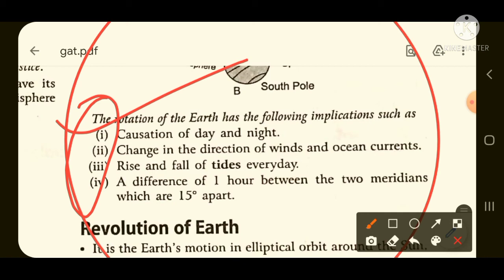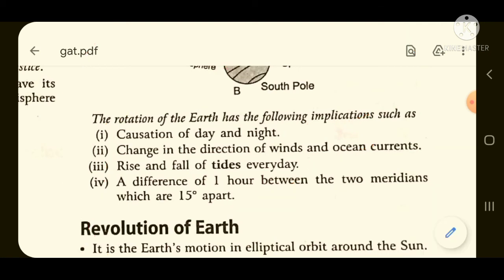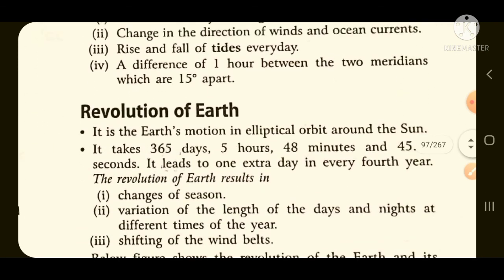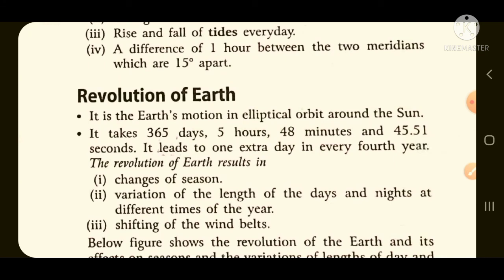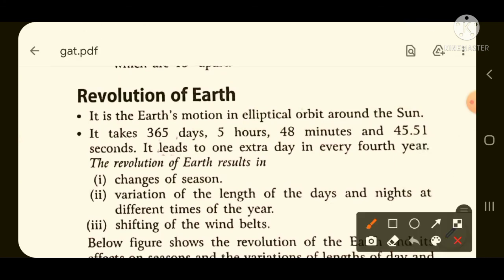Either it can come as the causing of day and night, or it can come about the direction of the wind and ocean current, or it can come about the rise and fall of tides, or it can come about this difference of 1 hour. Now all of you have understood about the rotation of the earth. Now we will move on to the revolution of the earth. What changes are being caused due to the revolution of the earth? So in this case, firstly you need to remember how many days it takes to revolve around the sun. Revolution of earth around the sun.